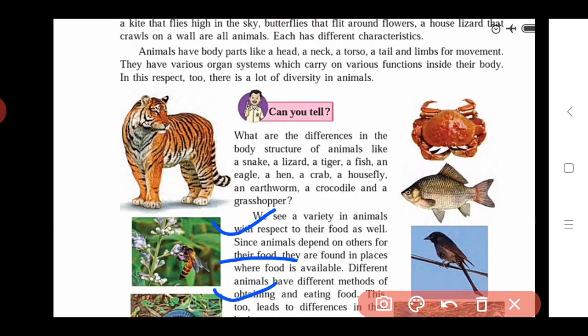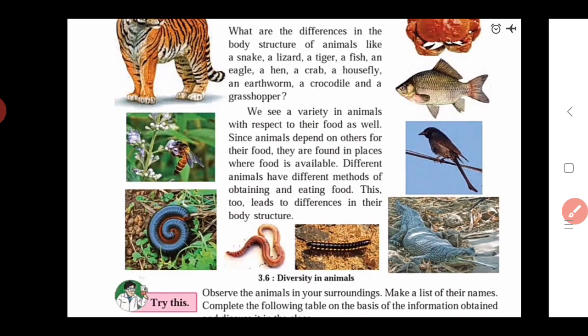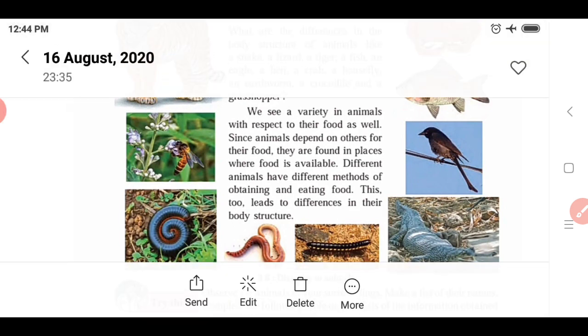Depending upon obtaining and eating food, they also show diversity. This leads to differences in their body structure. According to how they get food, the body structure is also different.